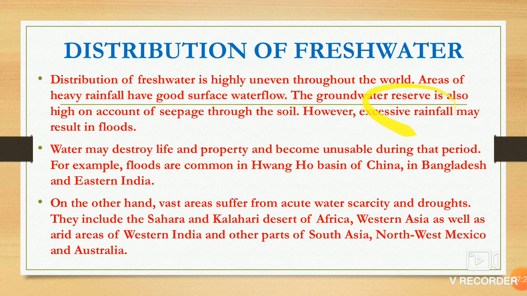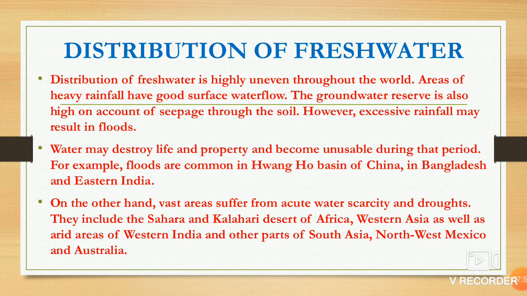Excessive rainfall may cause floods in many places. If too much rainfall is there in some place, it can cause flood. Water may destroy life and property when it changes its form into a tsunami or a flood. Floods are common in the Hwang Ho basin of China and in Bangladesh and eastern India. These are the places where floods are most common.